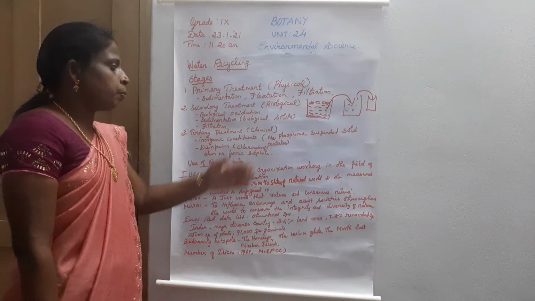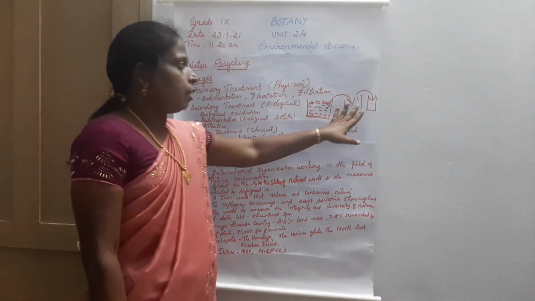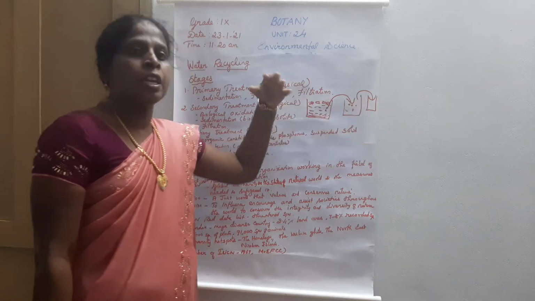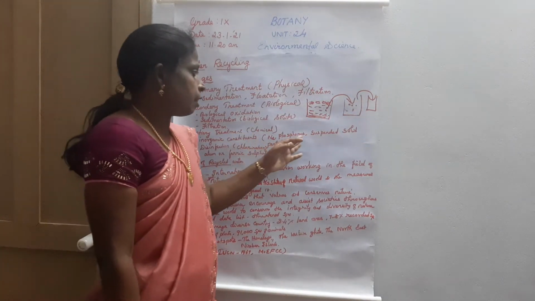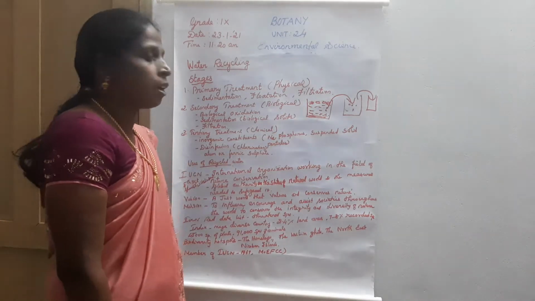The tertiary treatment is a chemical treatment. See here, in this water inorganic matters such as nitrogen, phosphorus and many suspended solid particles are present.